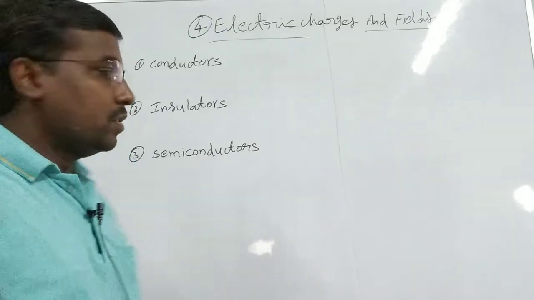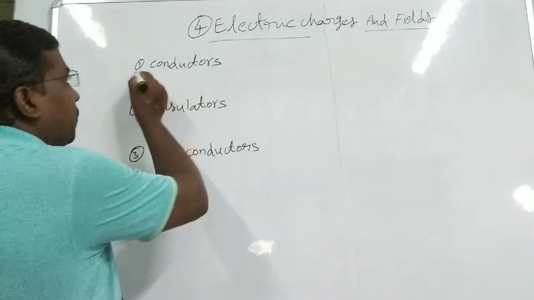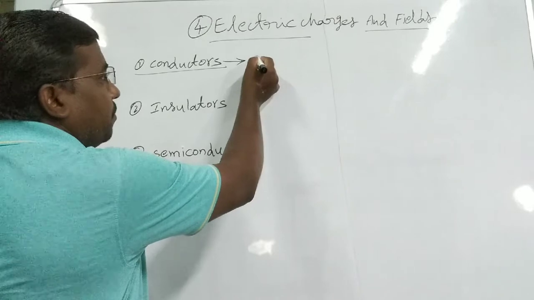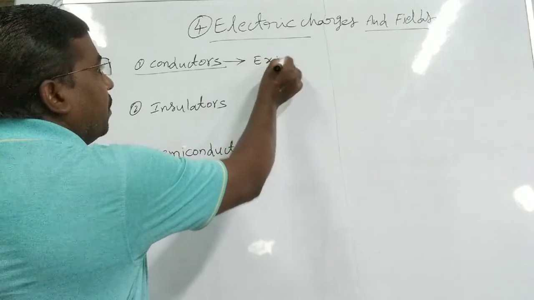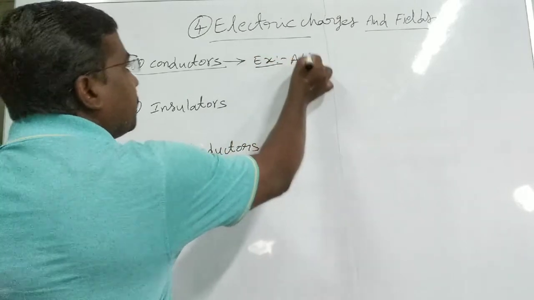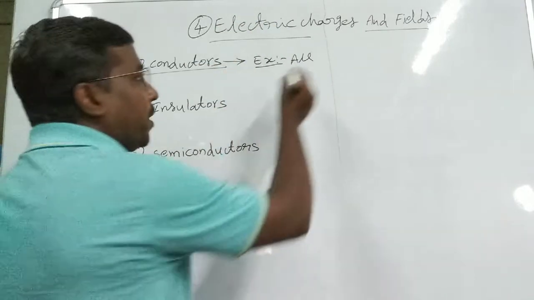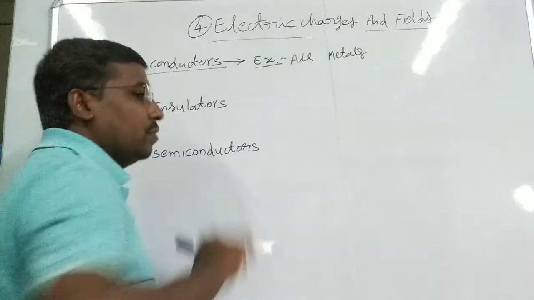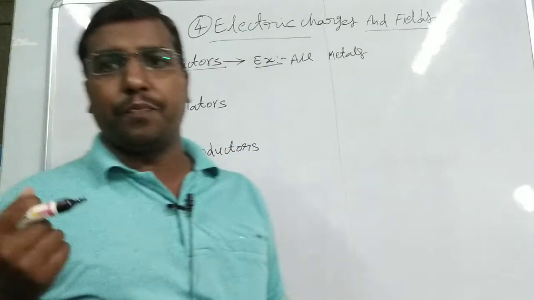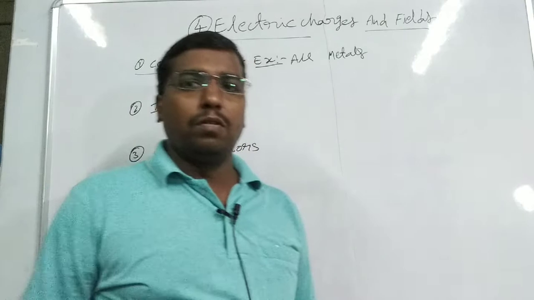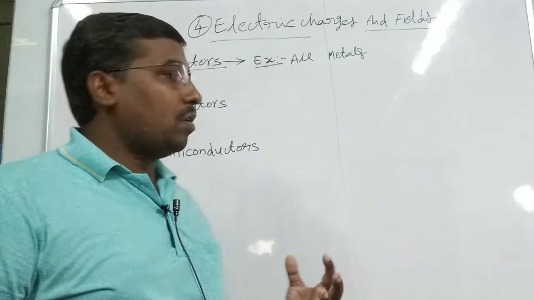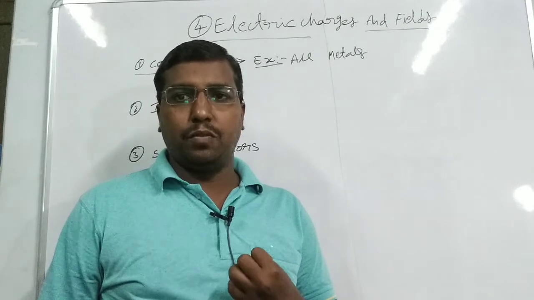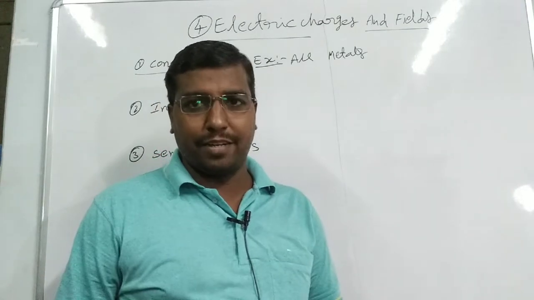That type of materials are called conductors. Example, all metals, and also our human body. All metals uniformly allow electricity through them, so they are called conductors.